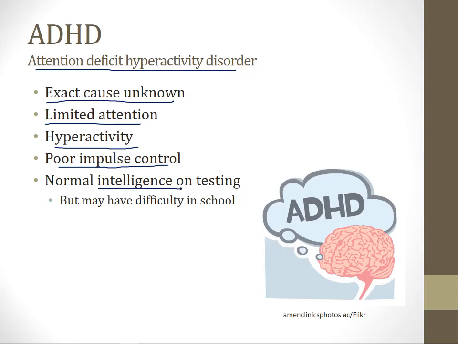They have normal intelligence on testing, although they may have trouble in school because they struggle to pay attention and they're hyperactive. And you may be aware that ADHD is somewhat controversial. Many people think we overdiagnose it, and the reason for that is if you've ever spent time with children less than 12 years of age, you may be aware that most of them display these features here. Most children struggle to pay attention in school, and they want to run around all the time and be out at recess, and that can be considered hyperactive. So some people think that we are diagnosing kids with ADHD who are actually just normal kids.